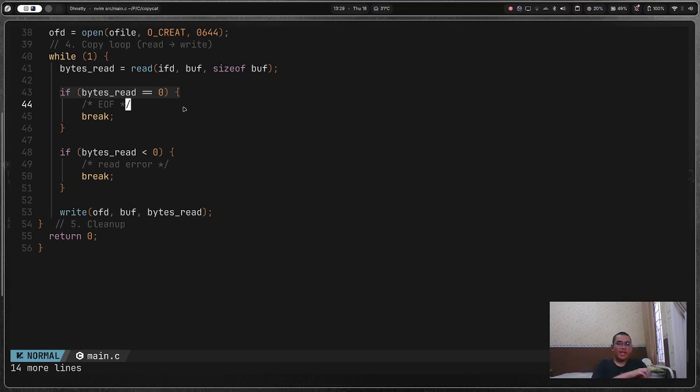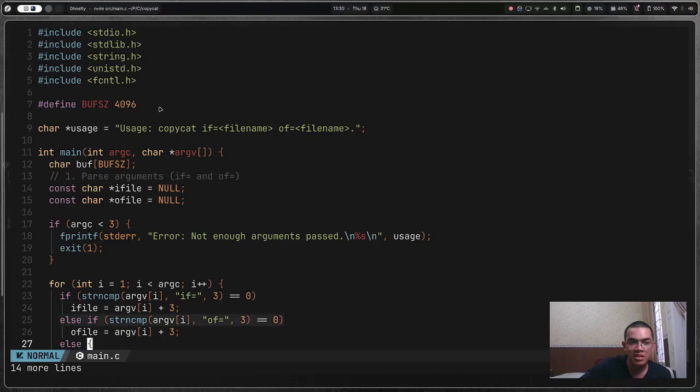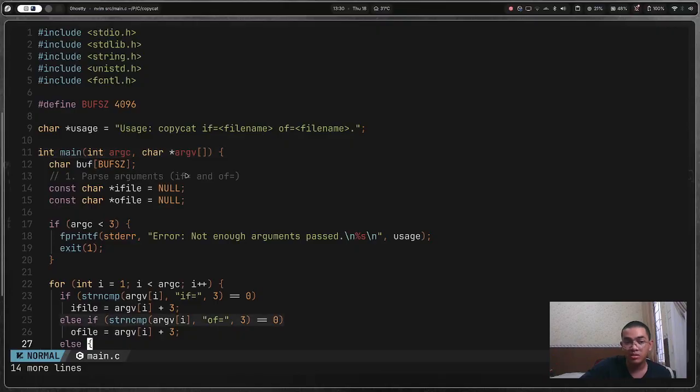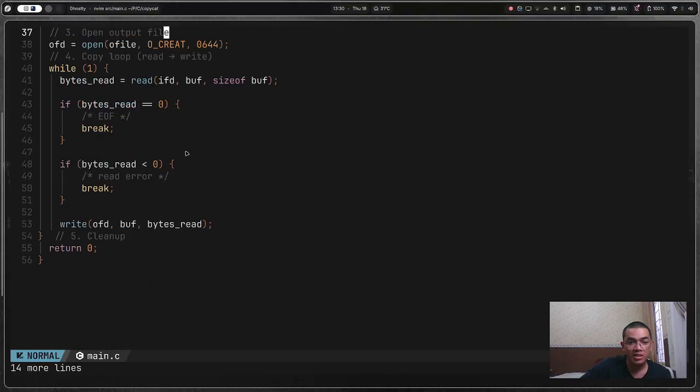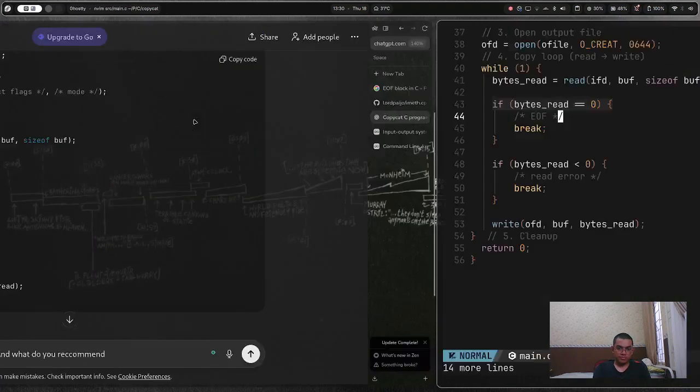So we have IFD, buff, size of buff. We have buff size here. Okay, let's do that, and then what do I do? EOF. What is EOF? What should I put in EOF, and what do you recommend? Oh, let me just use this.